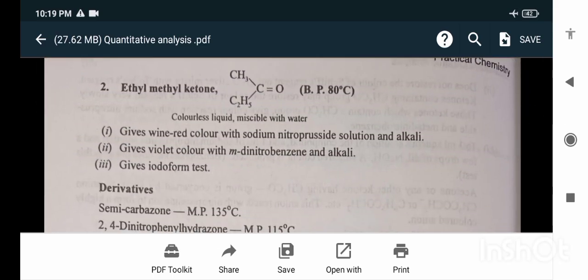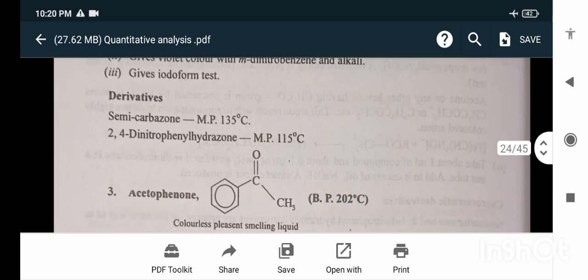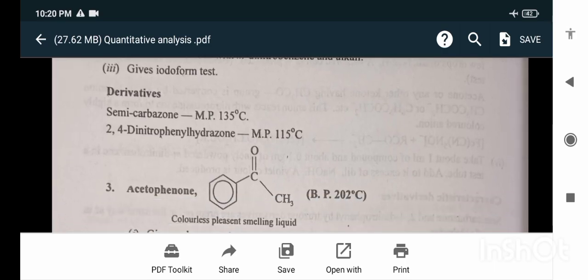Ethyl methyl ketone: boiling point is 80 degrees Celsius. Gives a wine red color with sodium nitroprusside solution and alkali. Gives a violet color with metadinitrobenzene and alkali. Gives the iodoform test. Derivative semicarbazone melting point is 135 degrees Celsius.